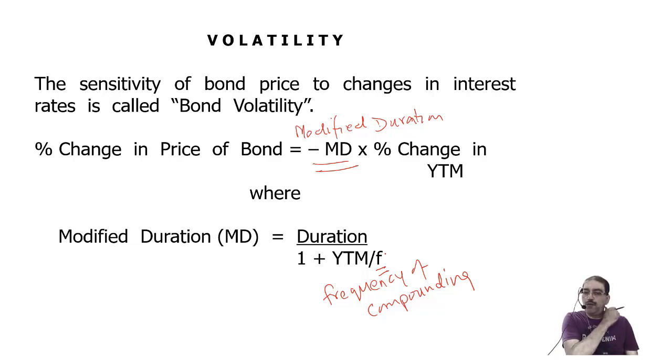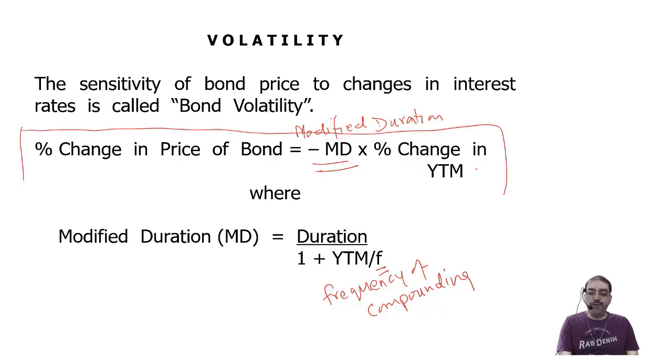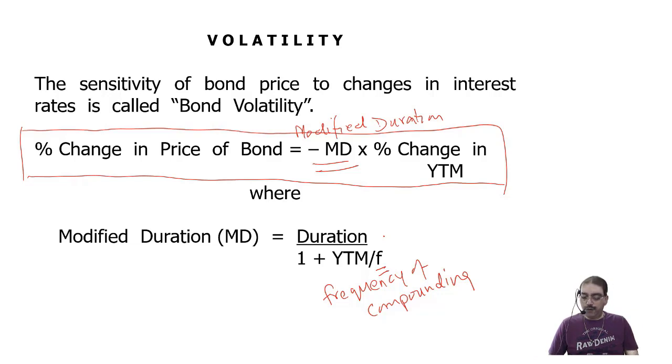Clear? So what we have to learn is this formula. Last time, if you remember, we had done calculation of change in price. How did we calculate? New price minus old price. That is one method of calculating the change. If they say calculate the change with the help of modified duration, then you have to make use of this formula: minus modified duration into percentage change in YTM. And how to calculate the modified duration? Duration divided by 1 plus YTM upon F, your annual YTM divided by frequency. Is it clear? Shall we take a question based on this now? I want to do question number 10 with you based on duration.